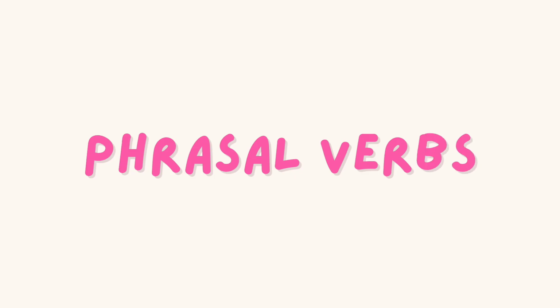Now let's move on to phrasal verbs. Phrasal verbs combine a verb and one or more small words like prepositions or adverbs to create a new meaning. Now these are some common phrasal verbs and their types. Phrasal verbs are divided into inseparable and separable ones. I'm going to give you the examples, and I'm going to say if they're this type or the other one.